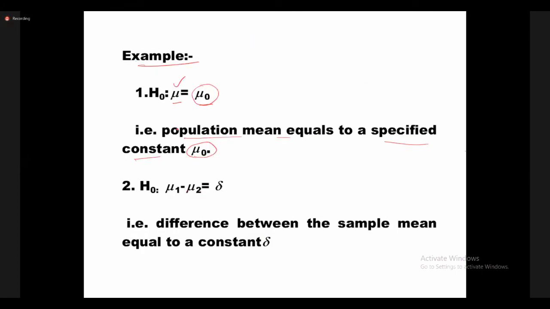What are the notations we have to use for the null hypothesis and the alternative hypothesis? For the null hypothesis, we always use this notation: mu equals mu naught. That means the actual population parameter is equal to the estimated population parameter. That is the meaning.